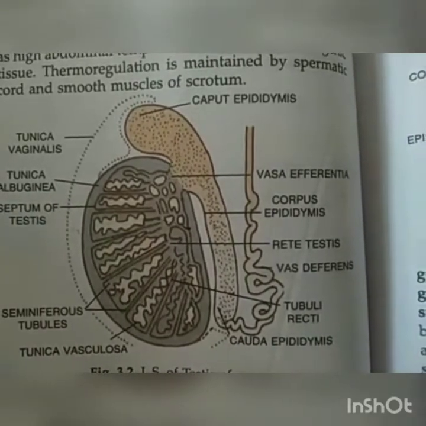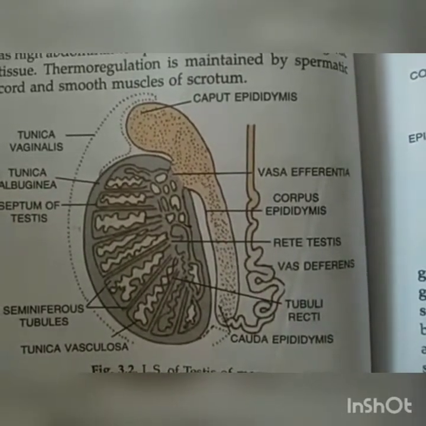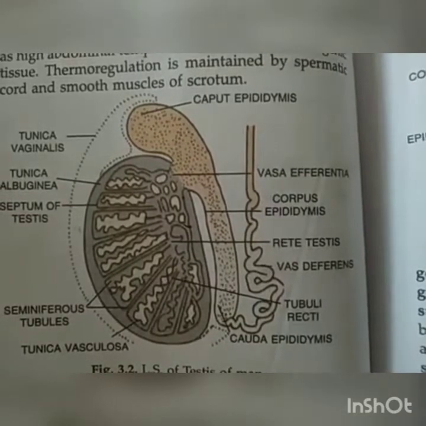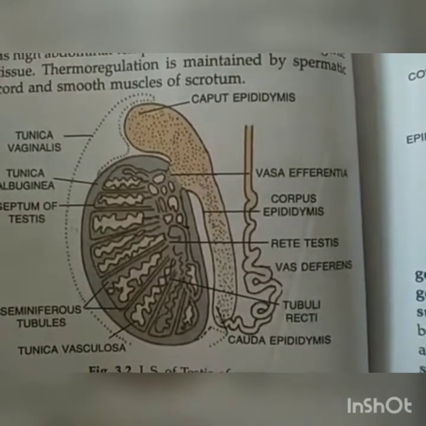Both are tubular, both are networks, both have a kind of connection for the transfer of sperm, but they are different in their origin.